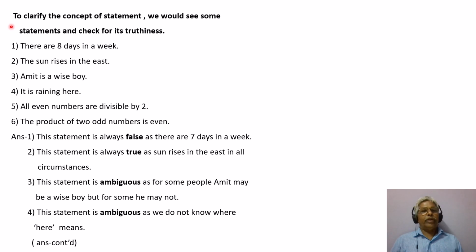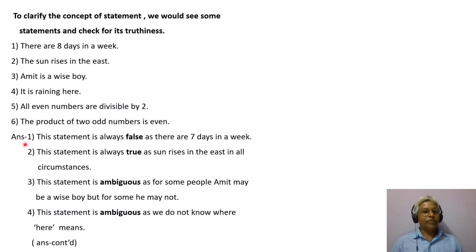Now read this very carefully. To clarify the concept of statement, we will see some statements and check them for truth. We will see the statement and then the answer, one by one. First one, the statement is: there are 8 days in a week.